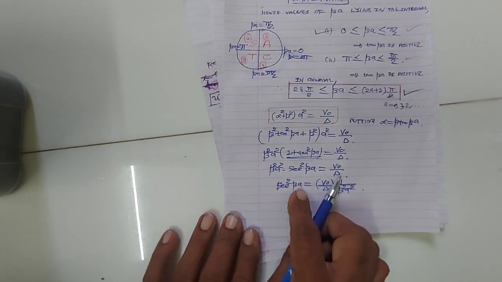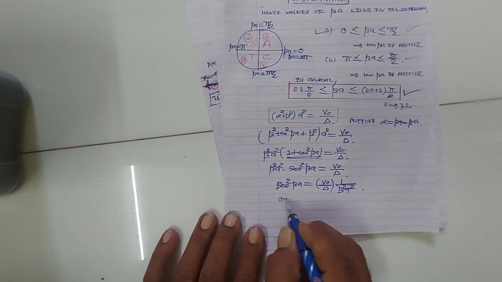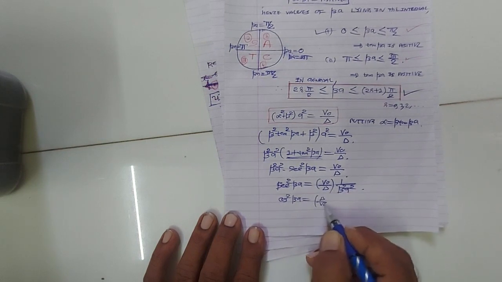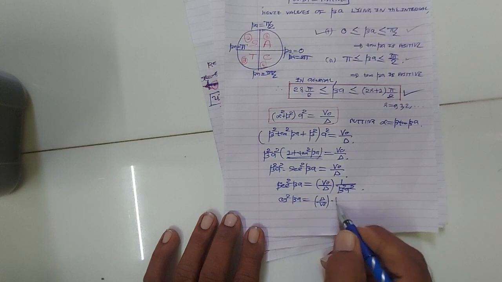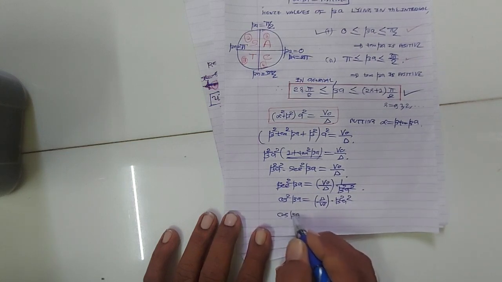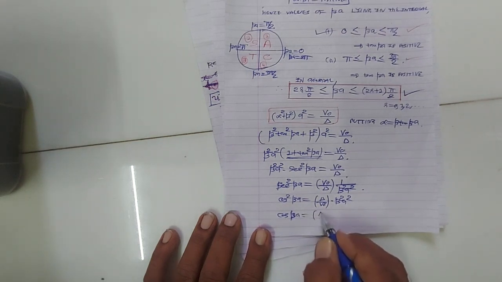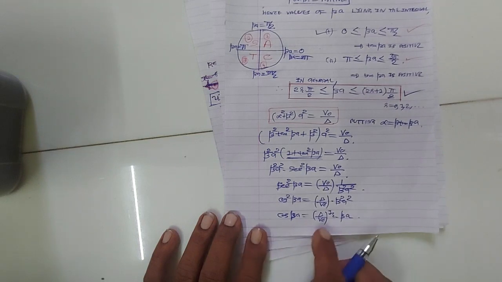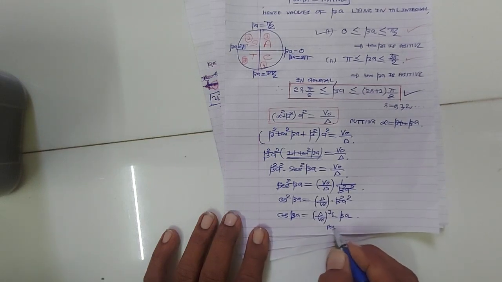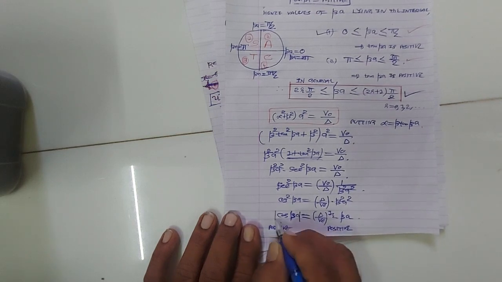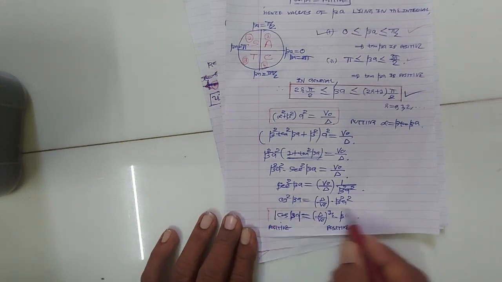आप उसका इन्वर्स लेंगे तो इन्वर्स ऑफ sec square beta a will be cos square beta a है. v0 upon delta का इन्वर्स होगा del upon v0 और 1 upon beta square a square का इन्वर्स होगा beta square a square. Therefore cos beta a आपको मिलेगा, you get cos beta a is equal to del upon v0 raised to 1 by 2 into beta a. Right hand side is positive, so left hand side must be positive, so I write the modulus sign. So we are getting this equation, right?